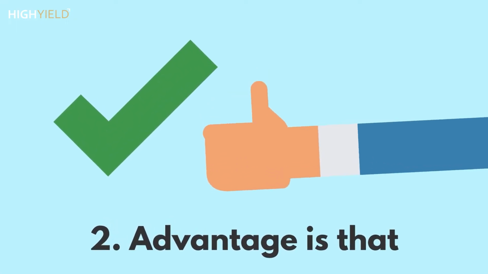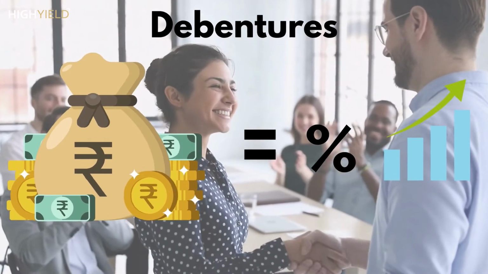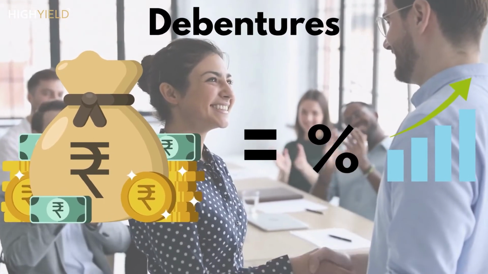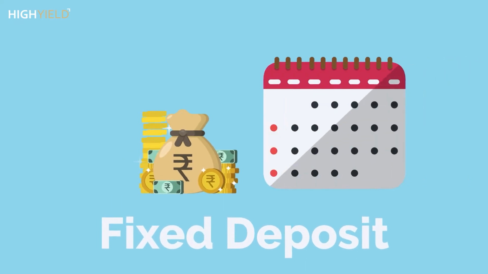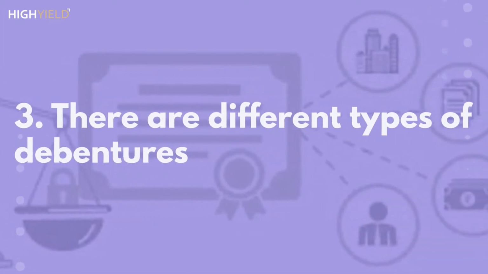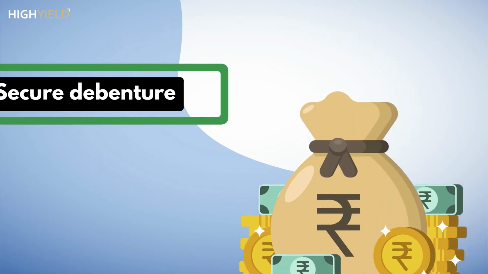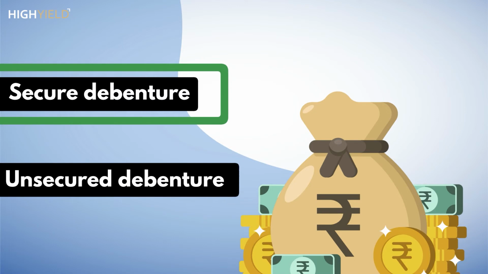Second advantage is that the rate of interest that you get on debentures is definitely higher than the rate of interest you get on a bank fixed deposit. Third one, there are different types of debentures. I'll give you two very popular types of debentures. One is known as a secured debenture, one is known as an unsecured debenture.